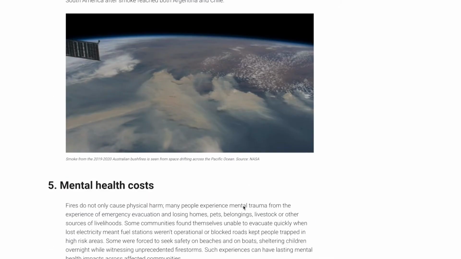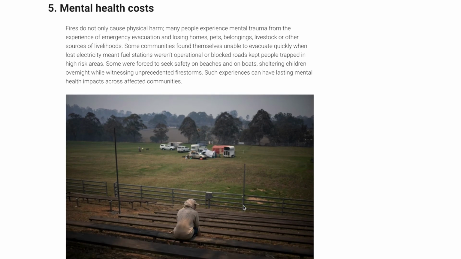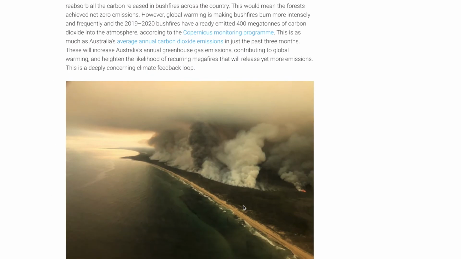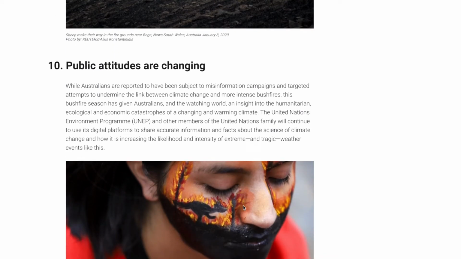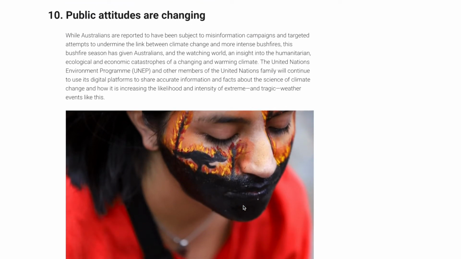I have the mental health costs of these bushfires. And finally, I'm also going to use this part here, which are the public attitudes that are changing, so the people who are trying to save Australia from the bushfires. So those are the different parts of the text that I would be using for this model.